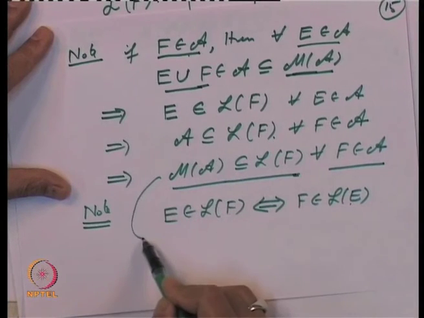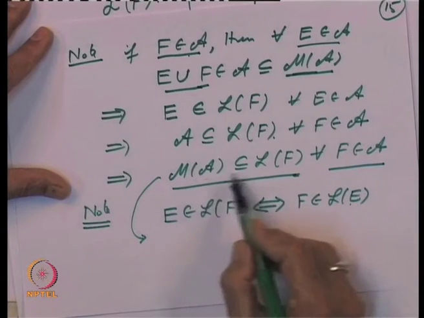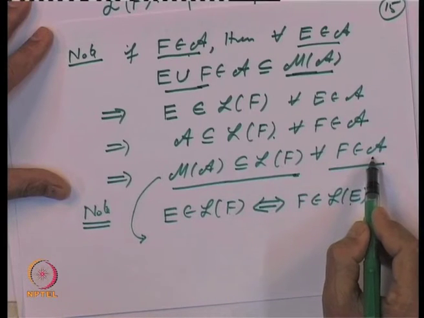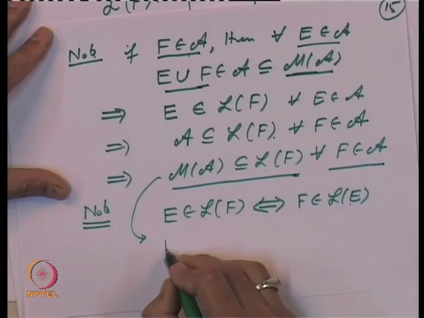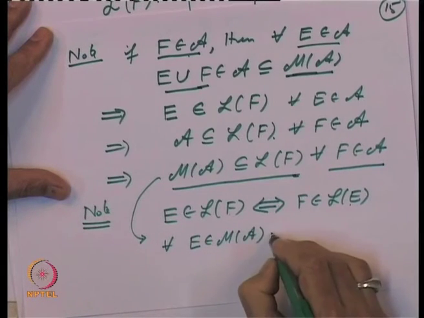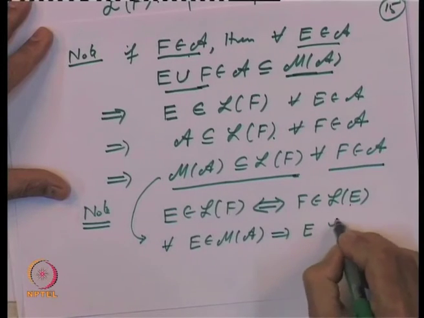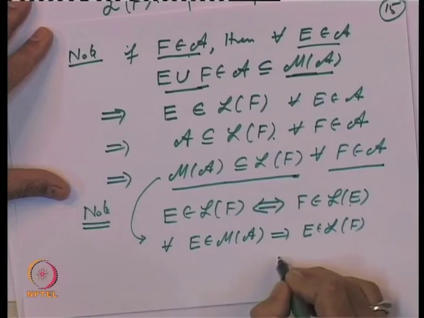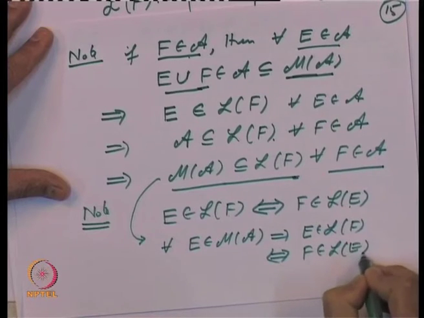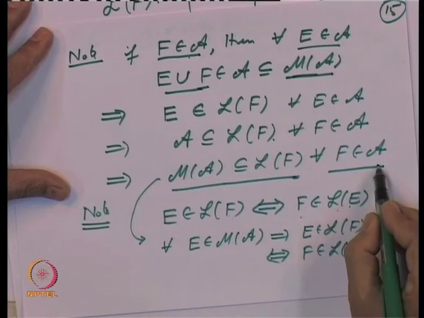So, now let us translate this property. Here it says M of A is inside L of f for every f belonging to A. So, that means, for every E belonging to M of A, it implies that E belongs to L of f, and that is if and only if f belongs to L of E, and here f was in the algebra.